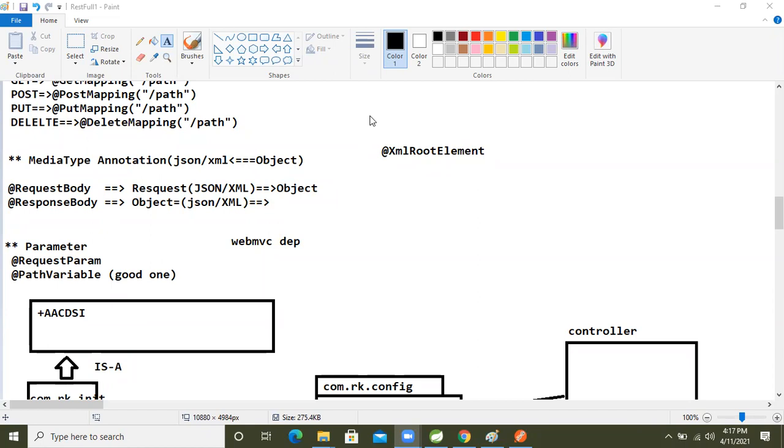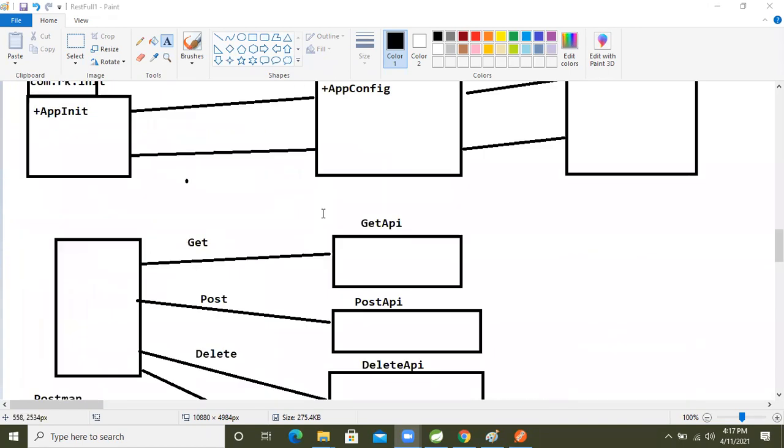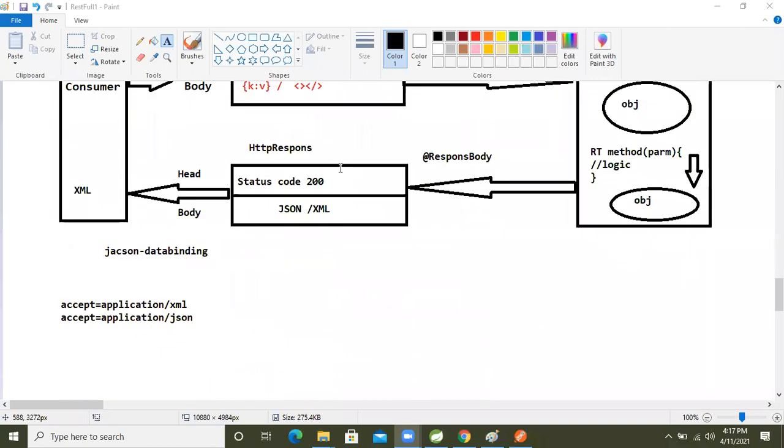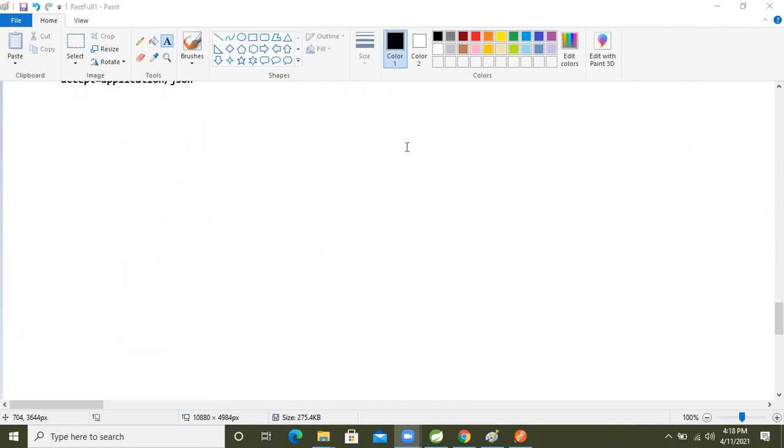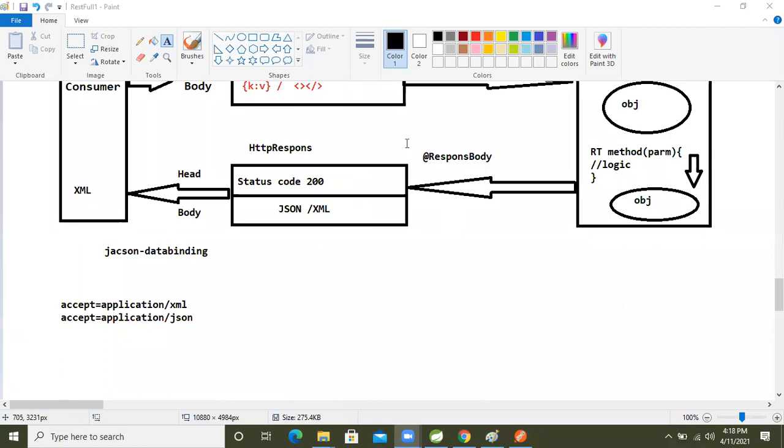Because I'm going to implement these things in the same project, only one project. You people also do the practical on that project only. Again and again I'm not going to create a new project, guys. So in Spring Security I will explain the payload things. Here I'm not going to explain it. So now let's discuss the next concept.